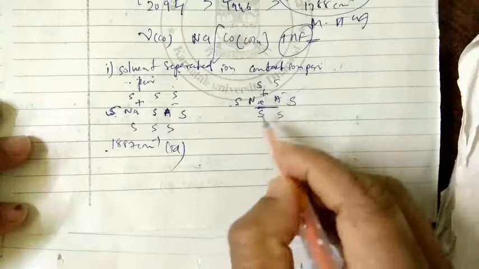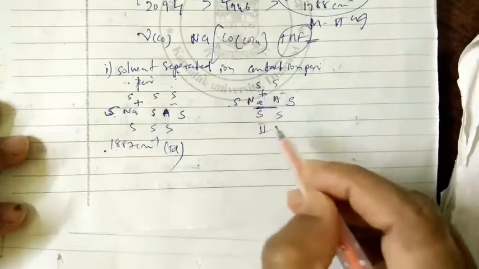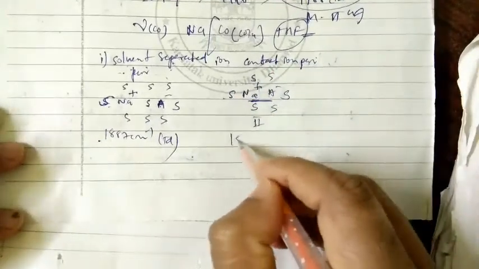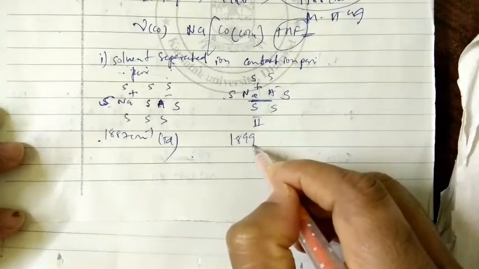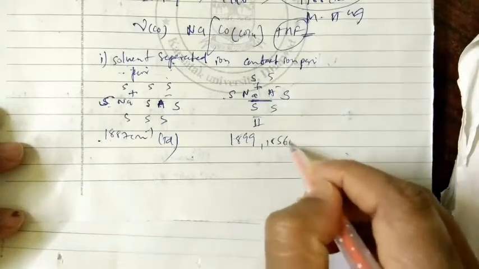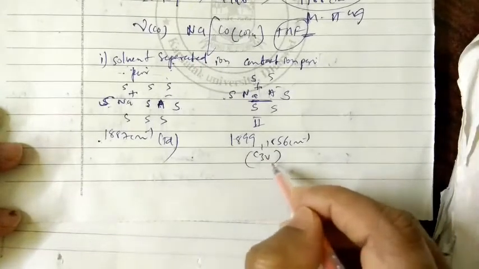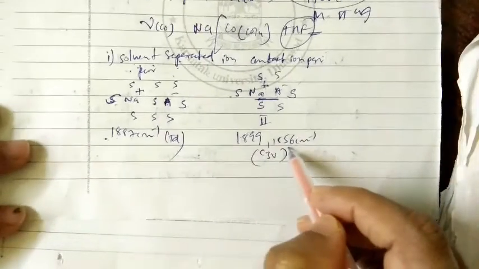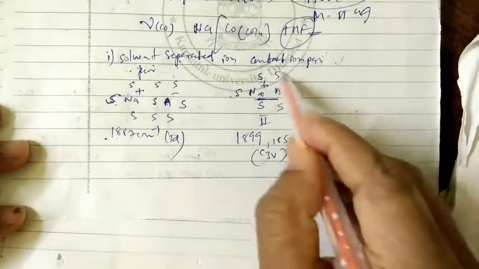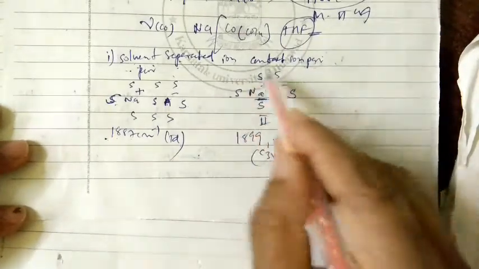If this condition is there, as stated in the second, then here the vibrations will be 1899, 1856 per centimeter, and this is of C3V point group, sorry. So 1899 and 1856 per centimeter if this is in a contact ion pair in this way.